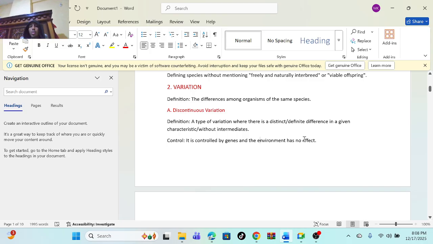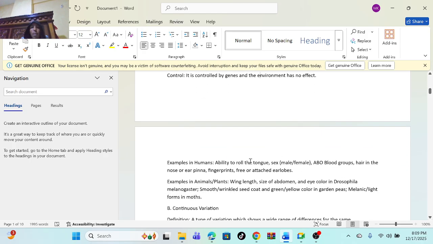One thing you have to know is that in variation, two things affect it: the genes and the environment. For discontinuous variation, only genes affect it, but the environment has no effect. Examples are the ability to roll the tongue, or sex, male and female. Whatever environment you are in, if you are male you will be male forever, and if you are female you will be female forever.